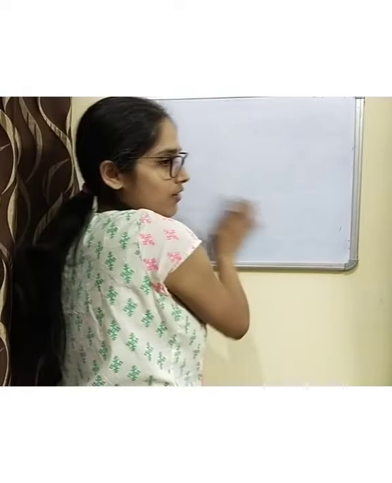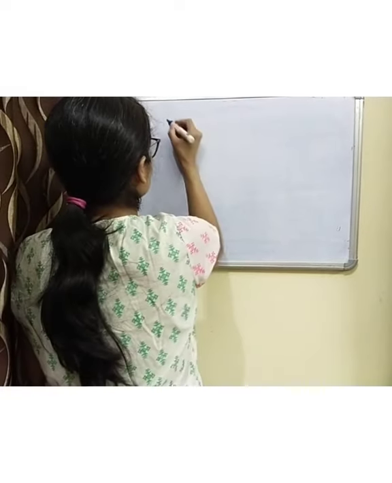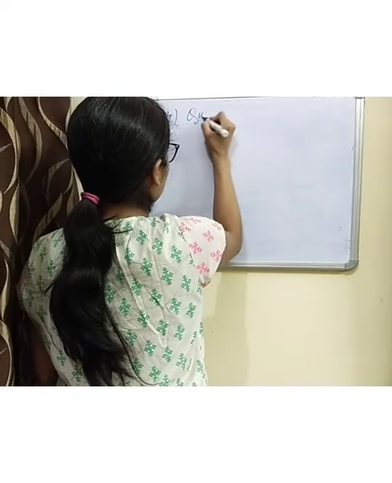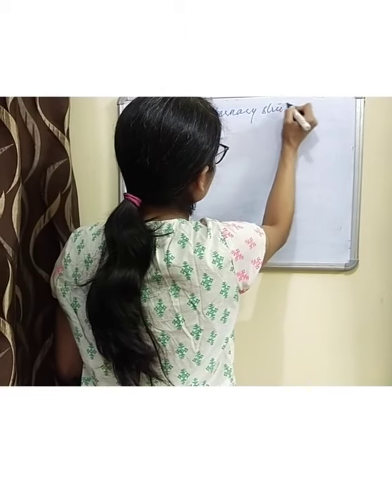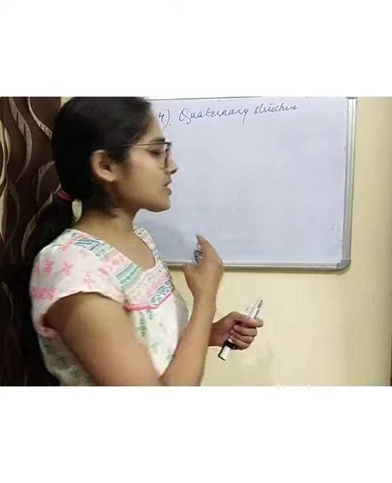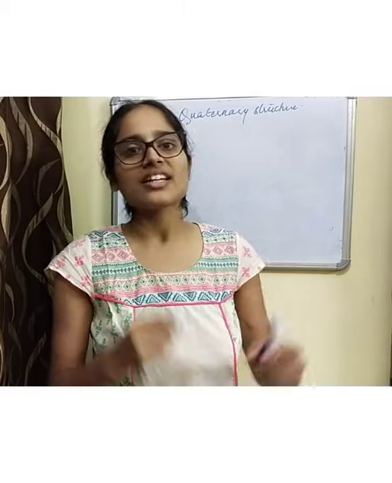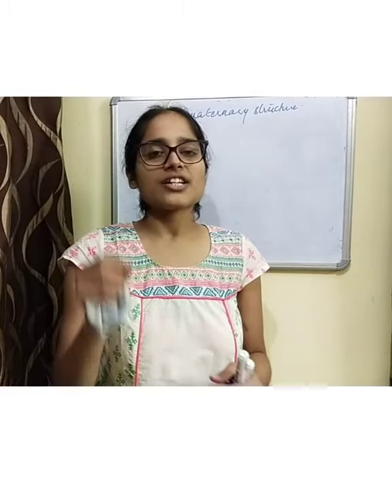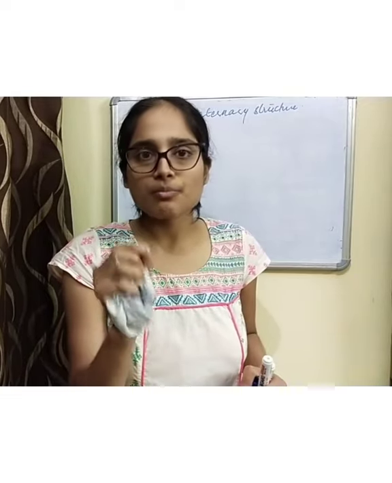After this tertiary conformation, we come to quaternary structure, the fourth level of organization. The majority of functional proteins contain more than one polypeptide, and each different polypeptide is known as a monomer.